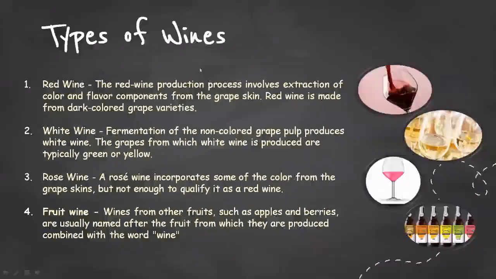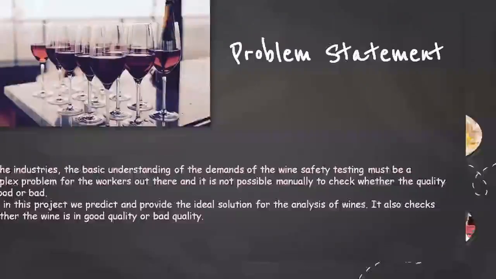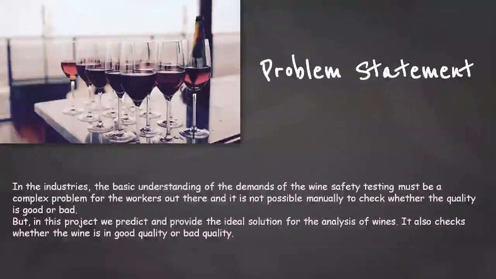Here are some types of wines. Actually, there are so many varieties of wines, but I am not here to tell you about all those varieties. I am just telling you some important types, which are red wine, white wine, rose wine, and fruit wine, and basically all these wines are generally taken from grapes.